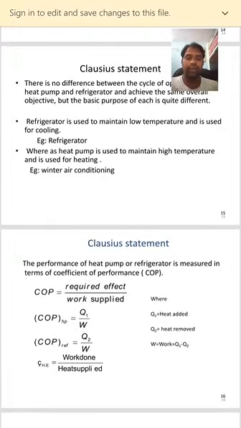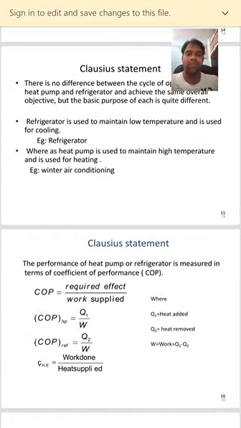The COP of a refrigerator is equal to Q2 by W. What is Q2? Q2 is the amount of heat removed, where W is the work input. In a refrigerator, in order to maintain the lower temperature, heat must be removed continuously.